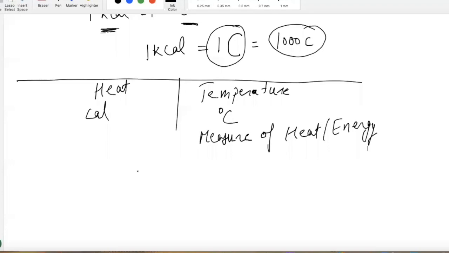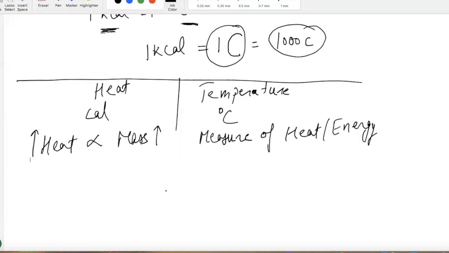Because there's more of it. It actually has more heat stored in it because there's more mass. Heat is proportional to the mass. If you have more mass, it will store more heat, and that's why it's going to hurt us more, although both were at the same temperature. Does that make sense, guys? How heat and temperature are two different things?